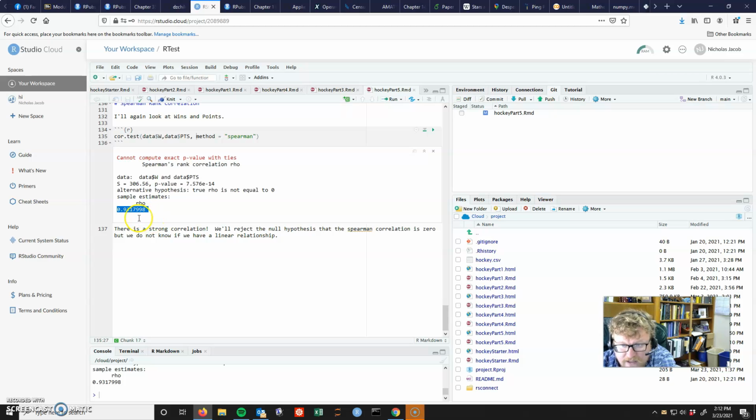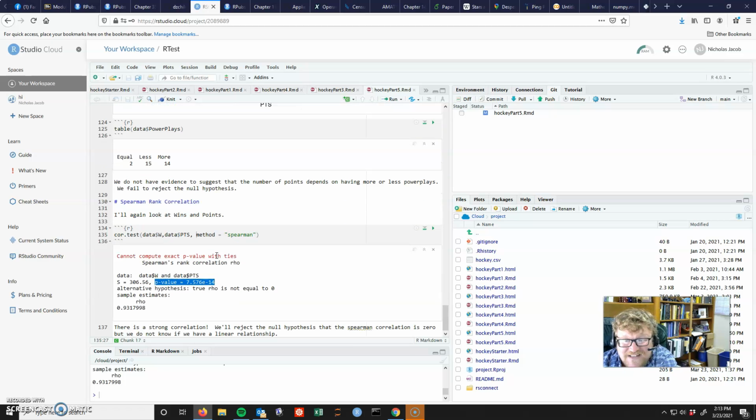This is not, again, not the linear correlation. This is the Spearman, the rank correlation. But the test here, the hypothesis test, is whether or not that correlation is equal to 0. This one is clearly not equal to 0. It's a pretty strong correlation. We get a very low p-value, so I would reject the null hypothesis that the correlation is 0, that there is no correlation. There is clearly correlation here.